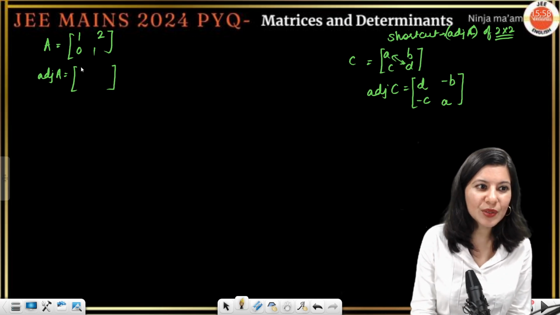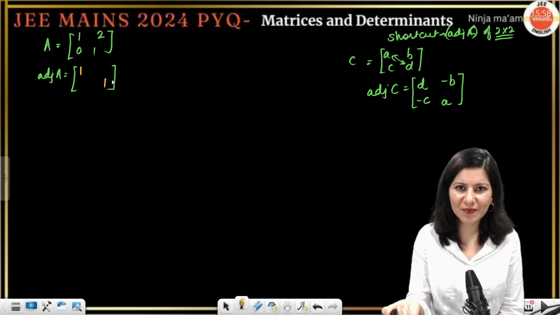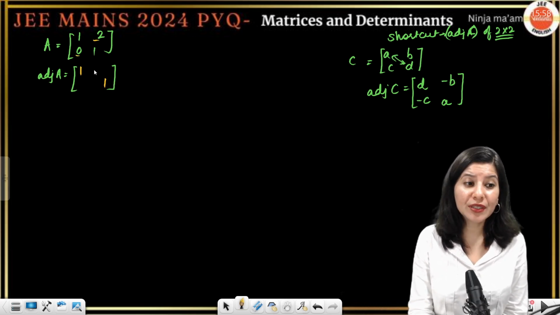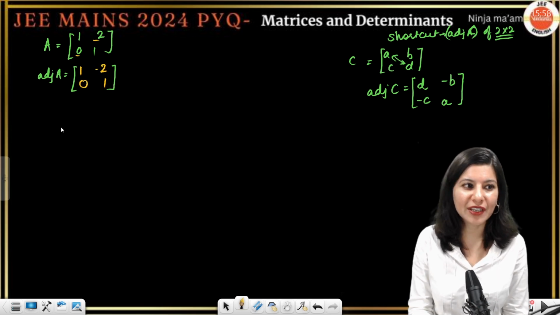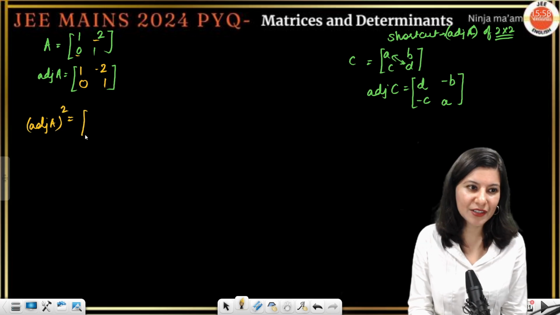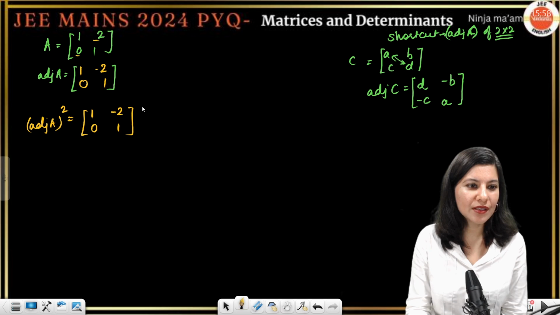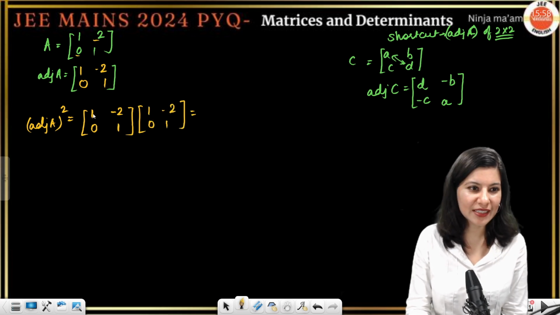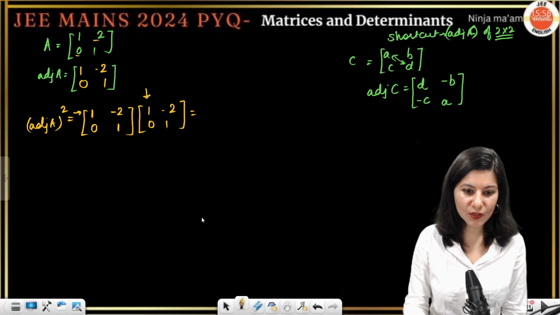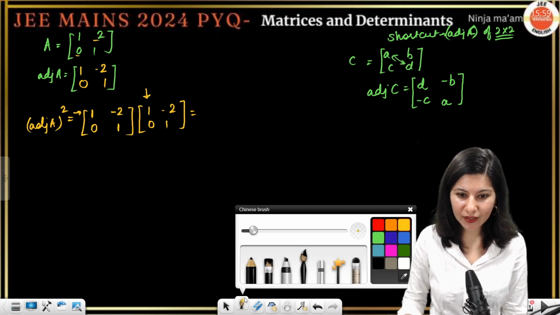So let us do that right here. 1 and 1 if you interchange, there will be no change. 2 and 0, you have to change the sign. Minus 2 and minus 0 will again be 0. So this is your adjoint of A. Now calculate adjoint A square. Are we ready for it? 1 minus 2, 0 and 1, again 1 minus 2, 0 and 1. Let's calculate row 1 and column 1.